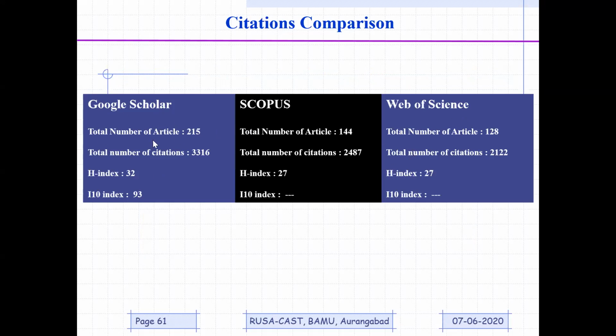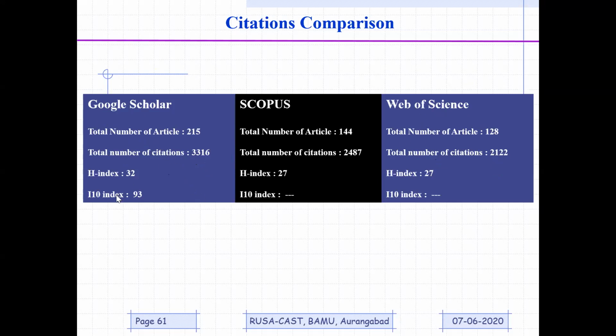My Google Scholar total number of articles is 215, but Scopus articles are 144, and Web of Science is 128. As far as citations are concerned, Google Scholar citations are 3,316, Scopus citations are 2,487, and Web of Science citations are 2,122. As far as H-index is concerned, Google Scholar H-index is 32, Scopus is 27, and Web of Science is 27.